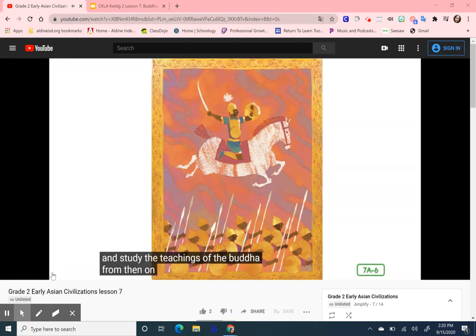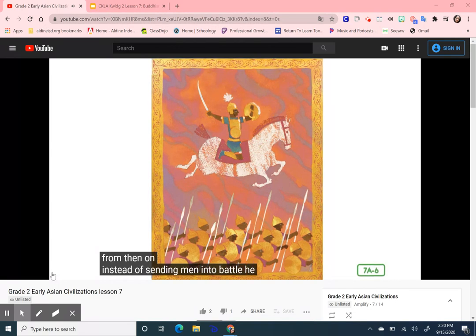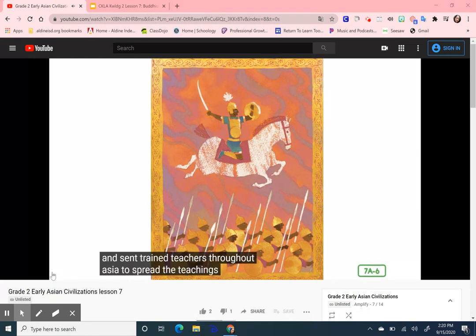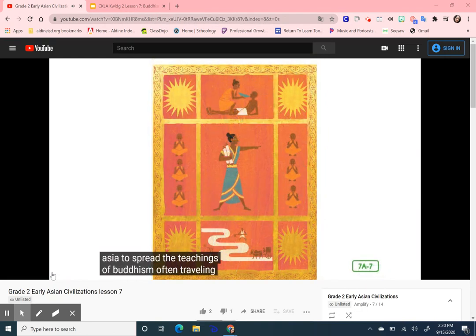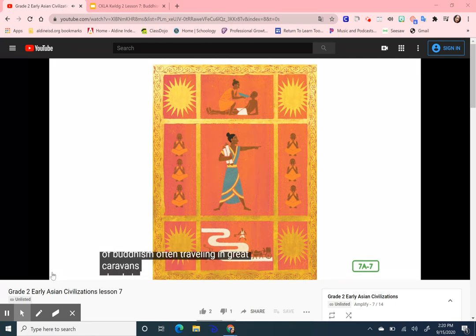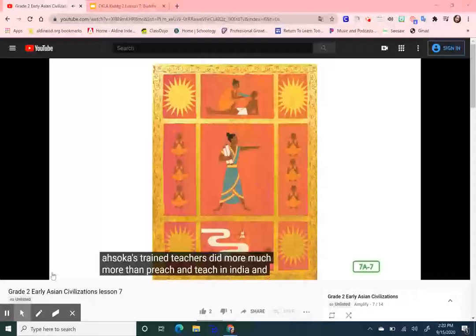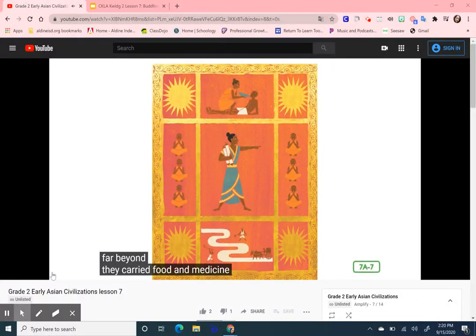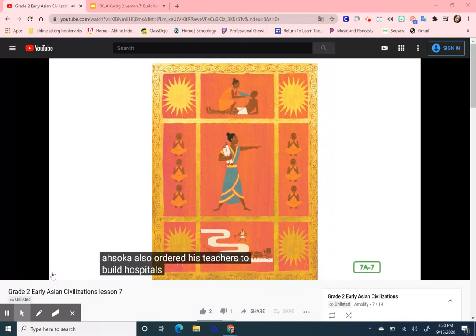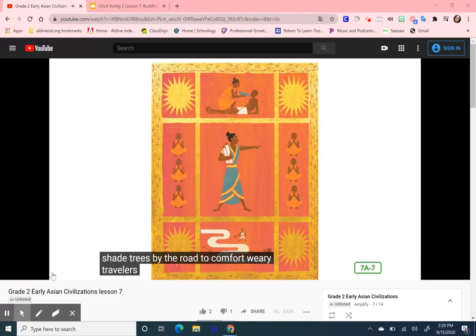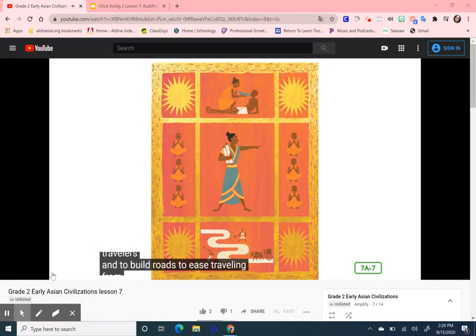From then on, instead of sending men into battle, he became nonviolent and sent trained teachers throughout Asia to spread the teachings of Buddhism. Often traveling in great caravans, Asoka's trained teachers did much more than preach and teach. In India and far beyond, they carried food and medicine to help people in need. Asoka also ordered his teachers to build hospitals for people and animals, dig wells and irrigation ditches, plant shade trees by the road to comfort weary travelers, and to build roads to ease traveling from place to place.